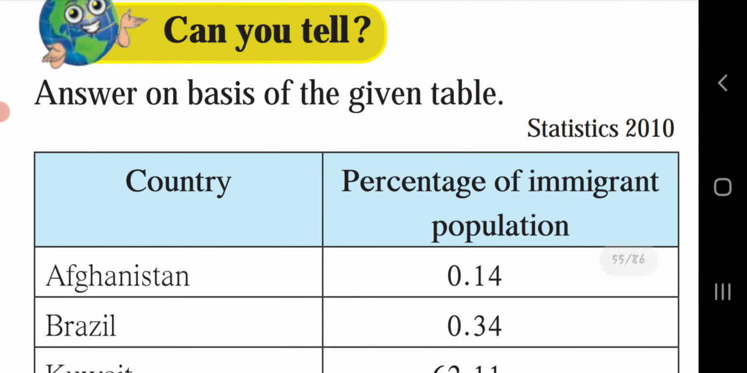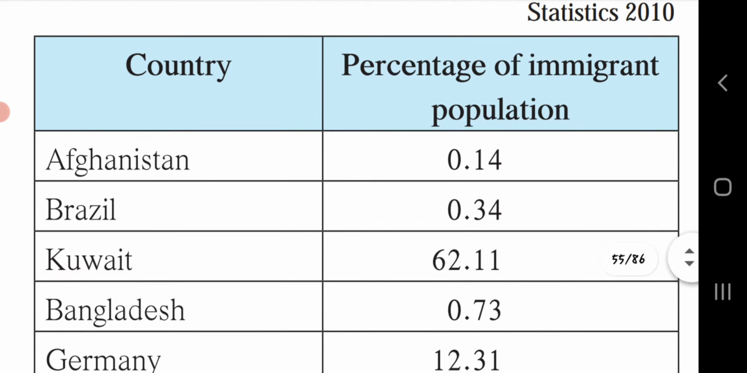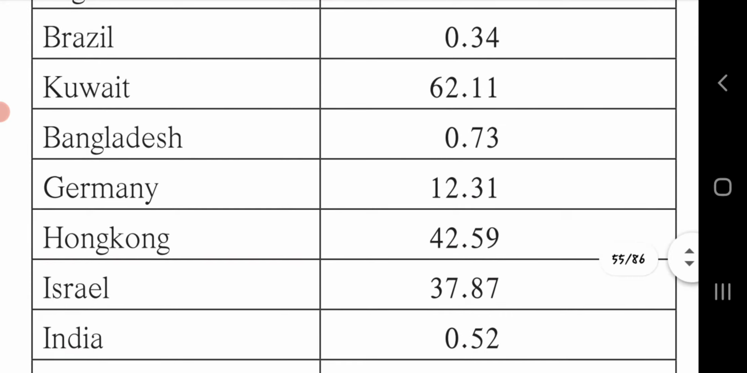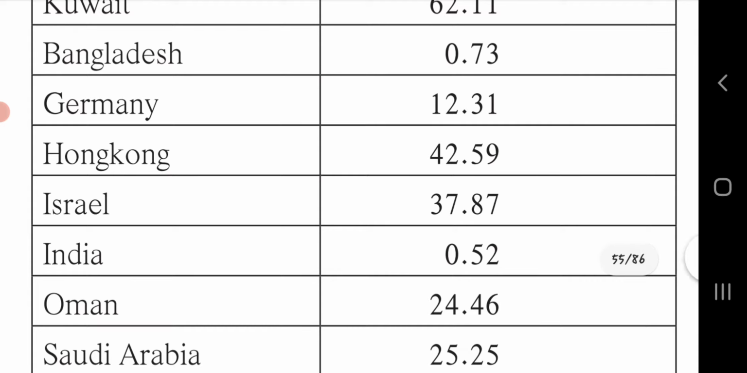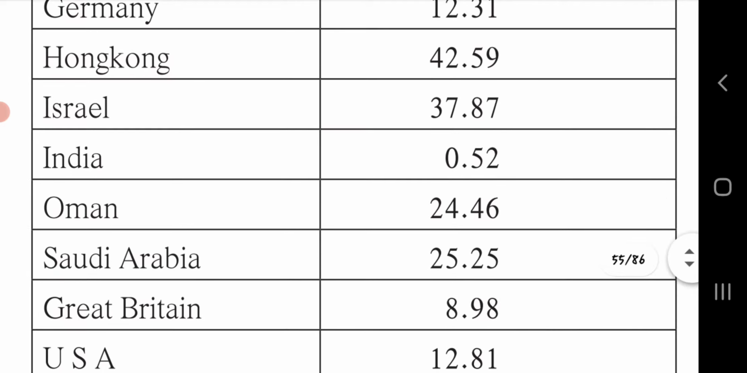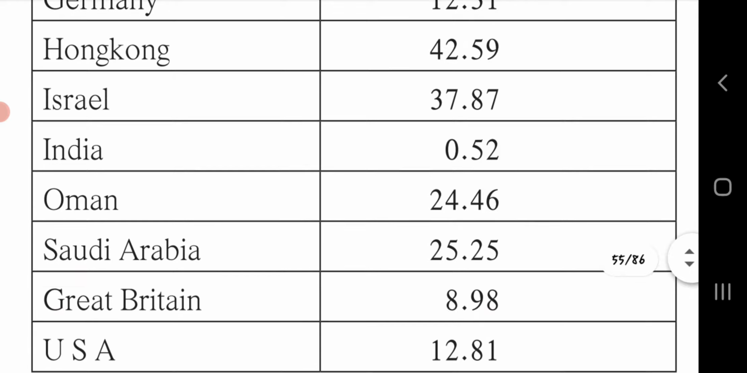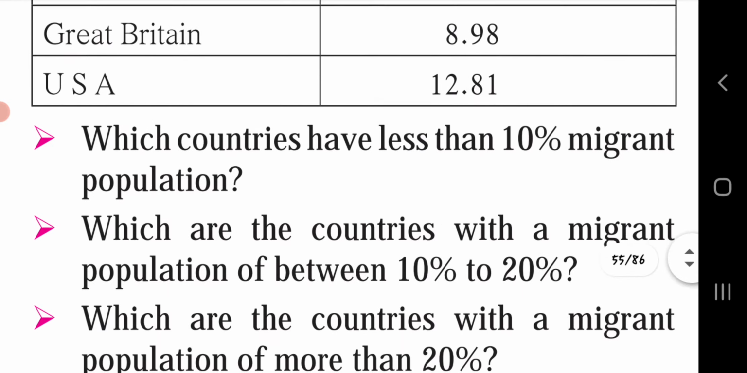Answer on the basis of the given table. Country, percentage of immigrant population: Afghanistan 0.14, Brazil 0.34, Kuwait 62.11, Bangladesh 0.73, Germany 12.31, Hong Kong 42.59, Israel 37.87, India 0.52, Oman 24.46, Saudi Arabia 25.25, Great Britain 8.98, USA 12.81. So depending on this given table, now you have to give the answers to these questions.